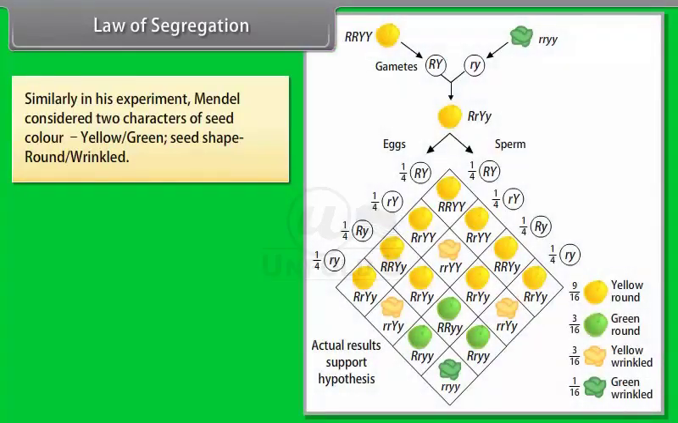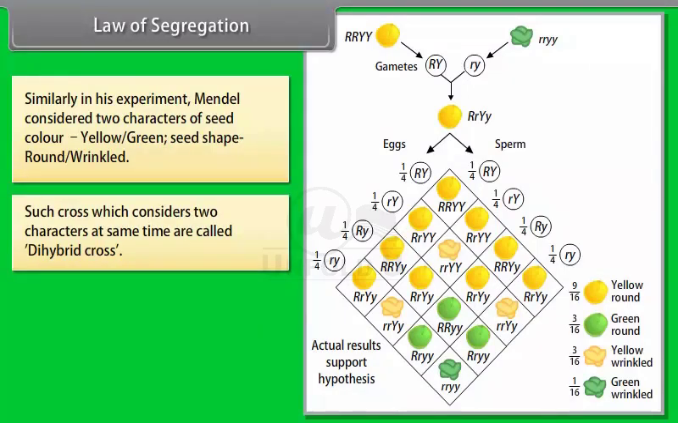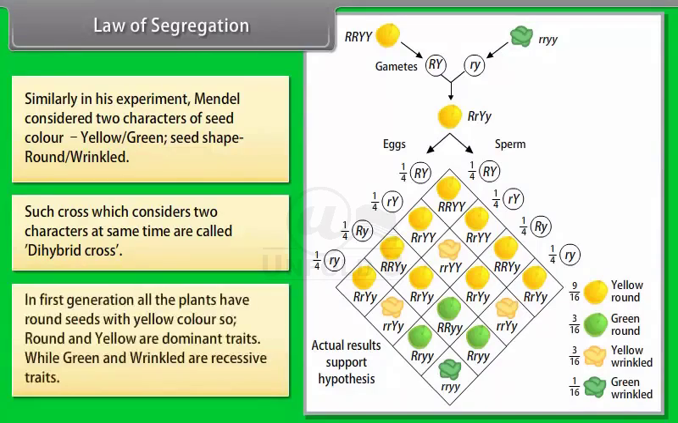Similarly, in his experiment, Mendel considered two characters: seed color, yellow and green, and seed shape, round and wrinkled. Such a cross which considers two characters at the same time is called dihybrid cross. In the first generation, all the plants have round seeds with yellow color. So, round and yellow are dominant traits, while green and wrinkled are recessive traits.